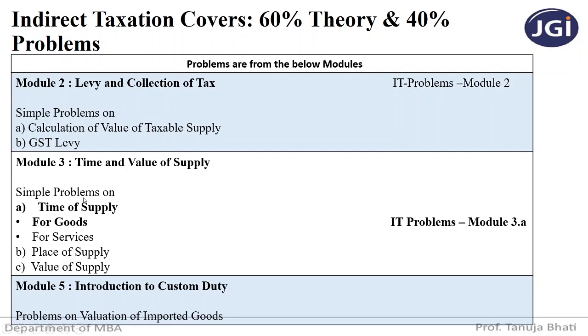There are simple problems on time of supply, where time of supply for goods is separate and time of supply for services is separate. Then we have place of supply and value of supply. Since this module is a little vast, I will be dividing this module into different video lectures. So today we will be seeing time of supply for goods, and I have named this video as IT Problems Module 3.8.